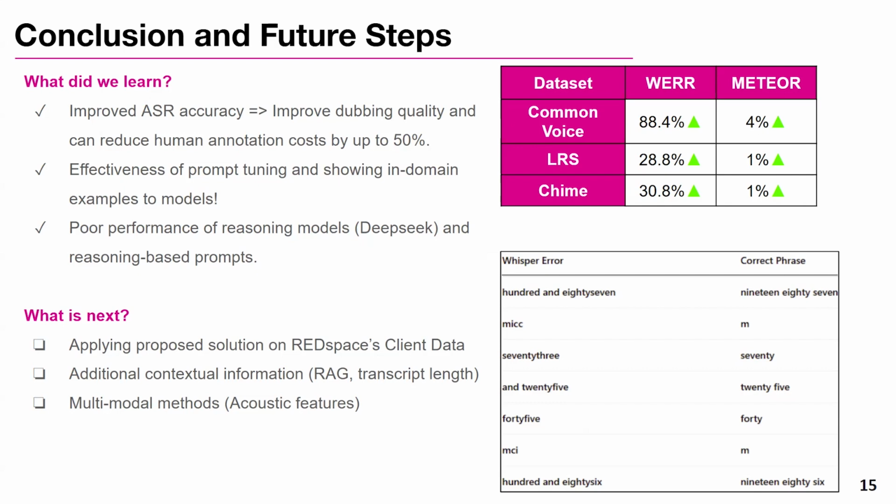The other approach could be using the acoustic features beside the transcript and text features for the large language model. And the next step that we are going to do is to repeat this pipeline for the Red Spaces client data and analyze it the same way that we did for the previous data set that we talked about.